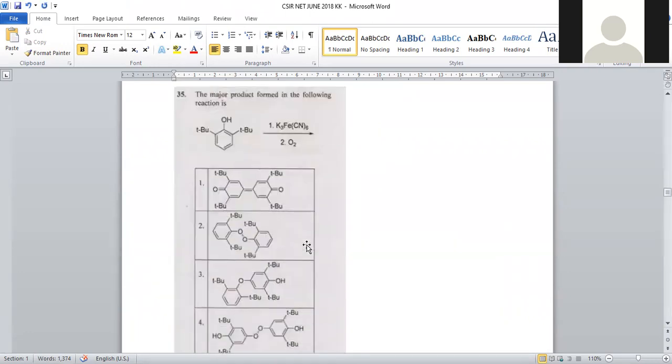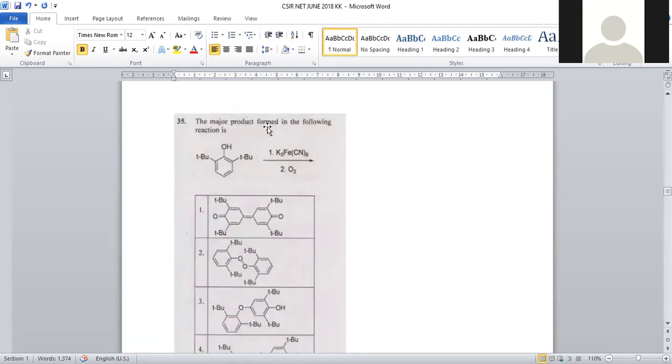Now let us move on to the next question. The major product formed in the following reaction. We are taking phenol with tert-butyl, bulky alkyl functional groups, which are present at the positions. Those positions are blocked by this tert-butyl functional group.